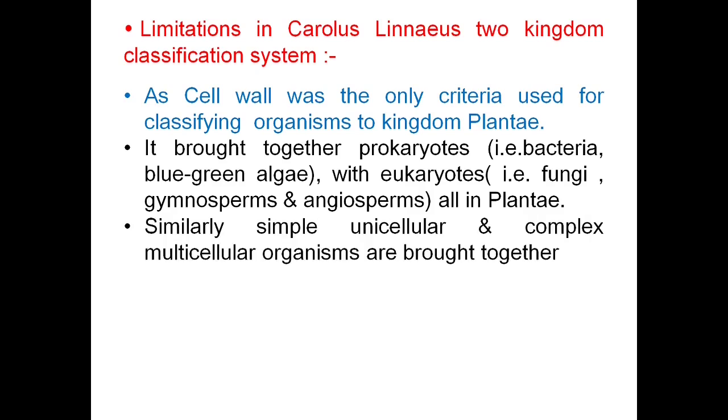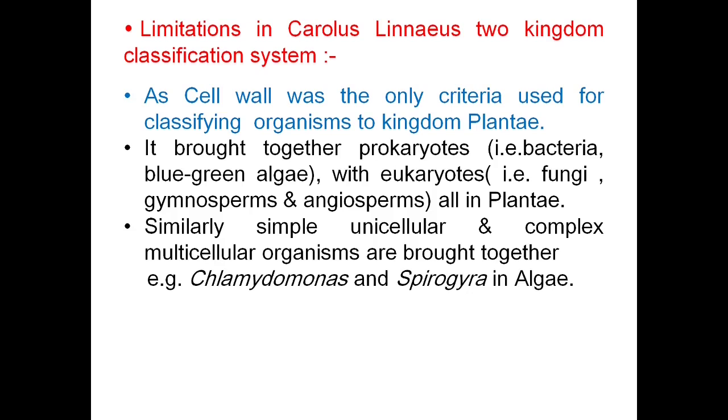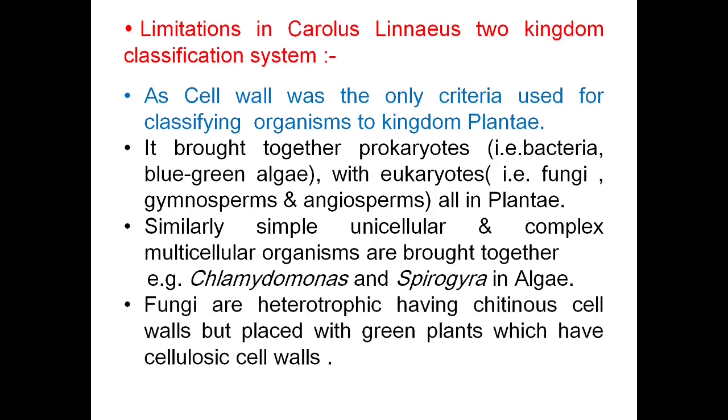Similarly, simple unicellular and complex multicellular organisms are also brought together. For example, Chlamydomonas is single-celled, whereas Spirogyra is multicellular. Both are placed in algae. Whereas fungi are heterotrophic but have chitinous cell walls, they are placed with green plants which have cellulosic cell walls.